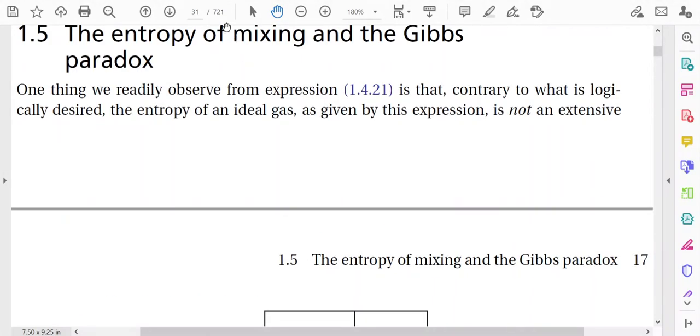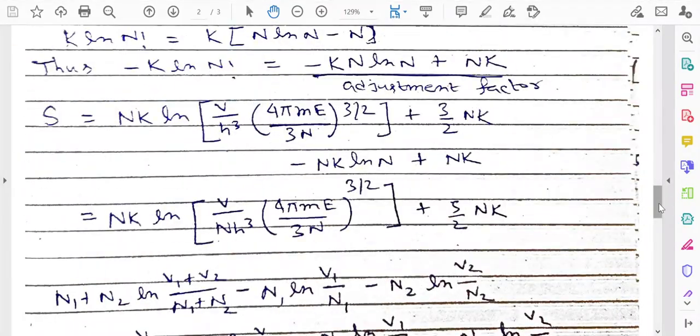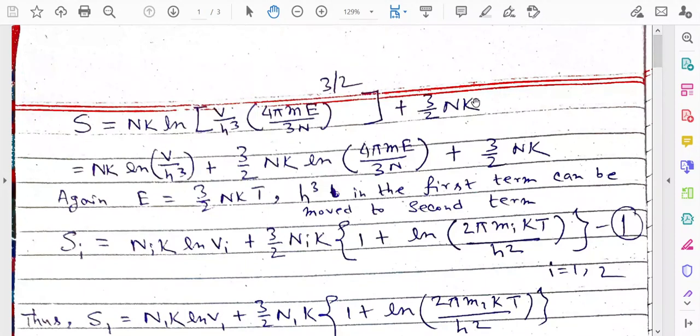Now, look carefully at the expression of the entropy that I have shown you just before.